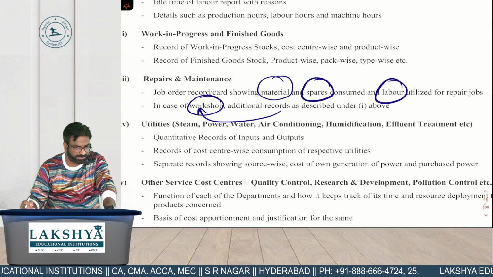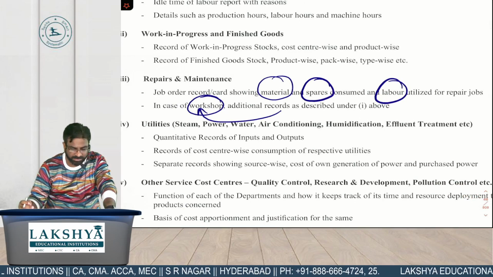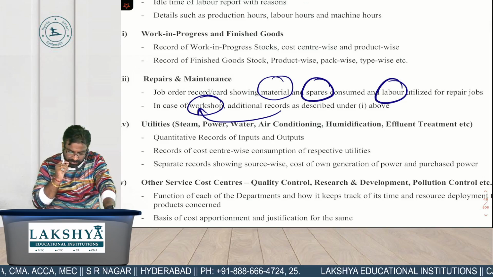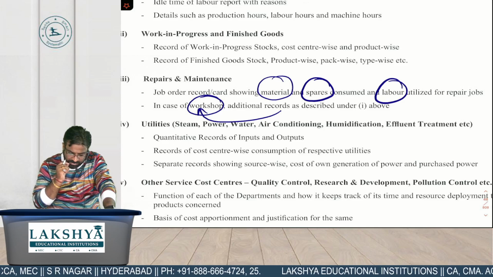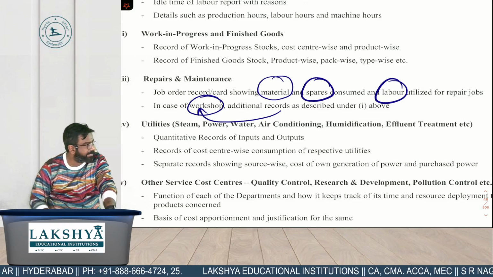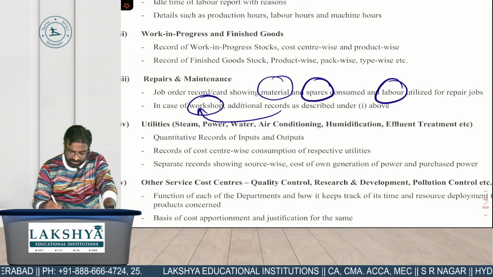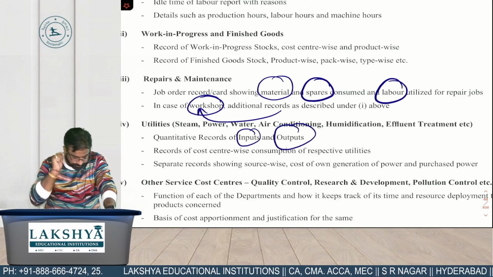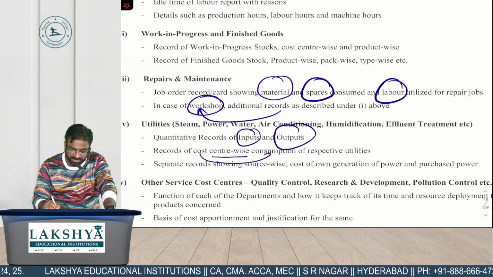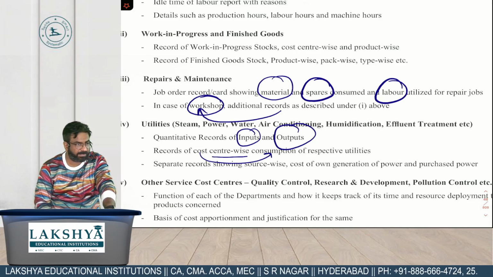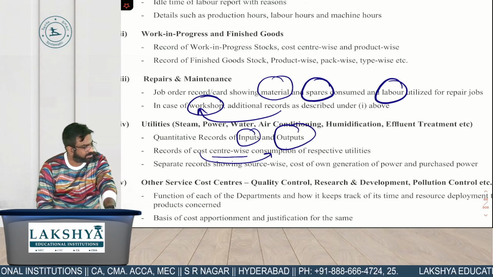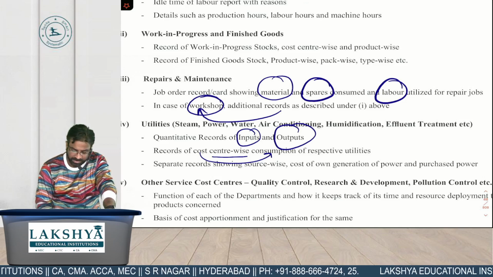Next one, utility records. Under that, right, input output records. Second, center-wise cost consumption records.